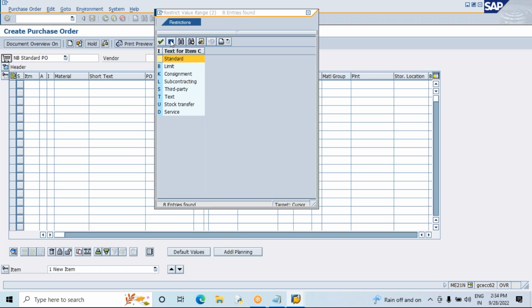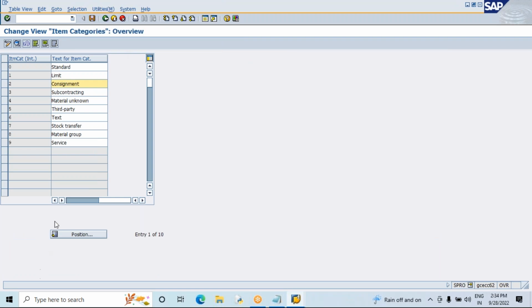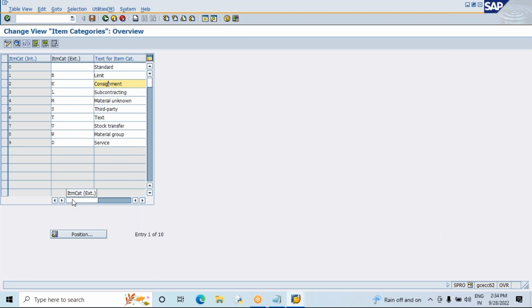Item category represents the way of procurement, and in every purchase document you'll find item categories and account assignment categories. The navigation path is SPRO, IMG, Materials Management, Purchasing. Under Purchasing we have the external representation of item categories, and we cannot create new item categories.